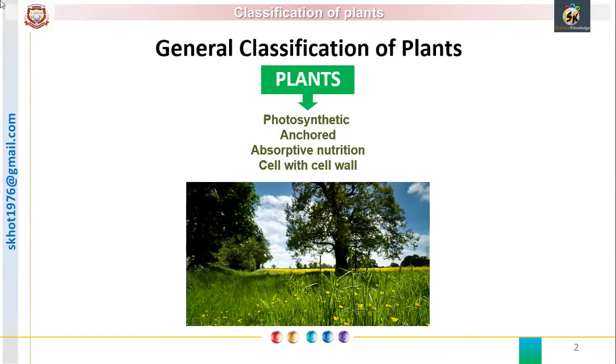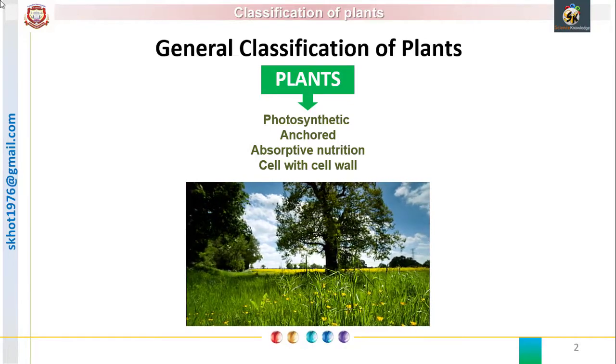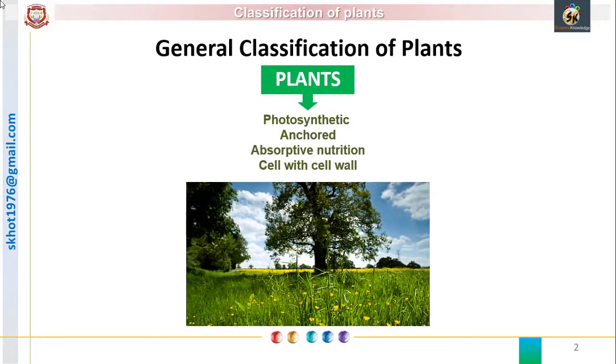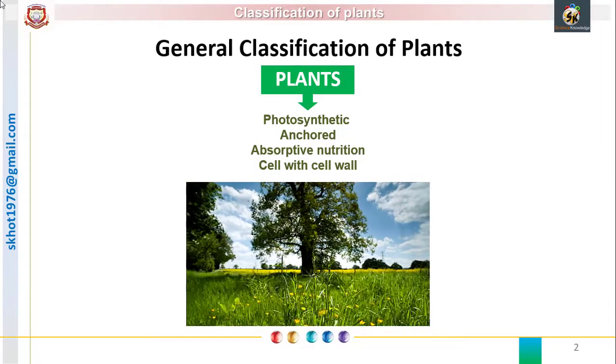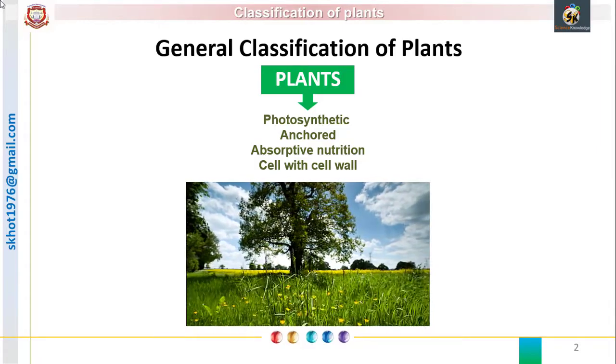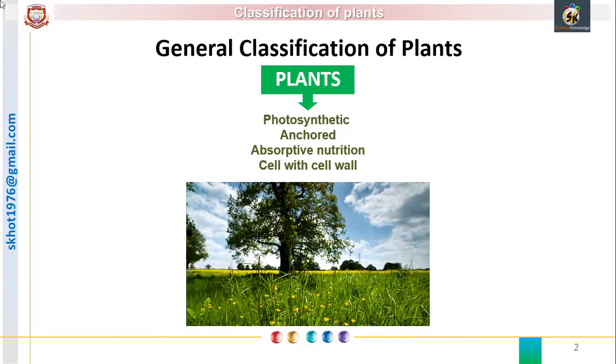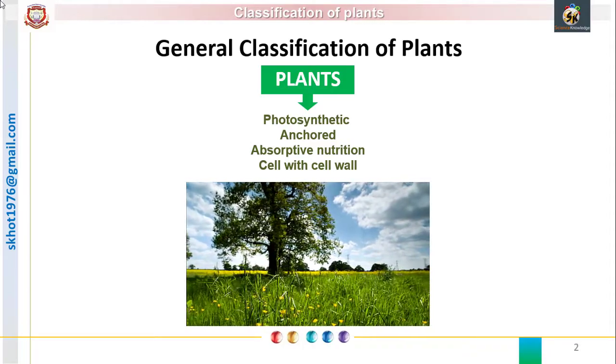Their cells are covered with cell wall, which makes their body comparatively rigid. Such group of organisms having photosynthetic ability, anchored nature, absorptive nutrition are called plants.